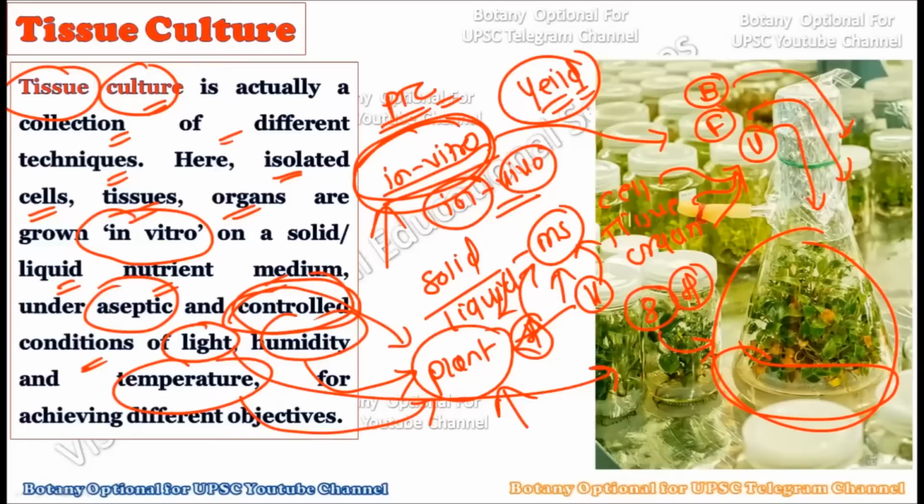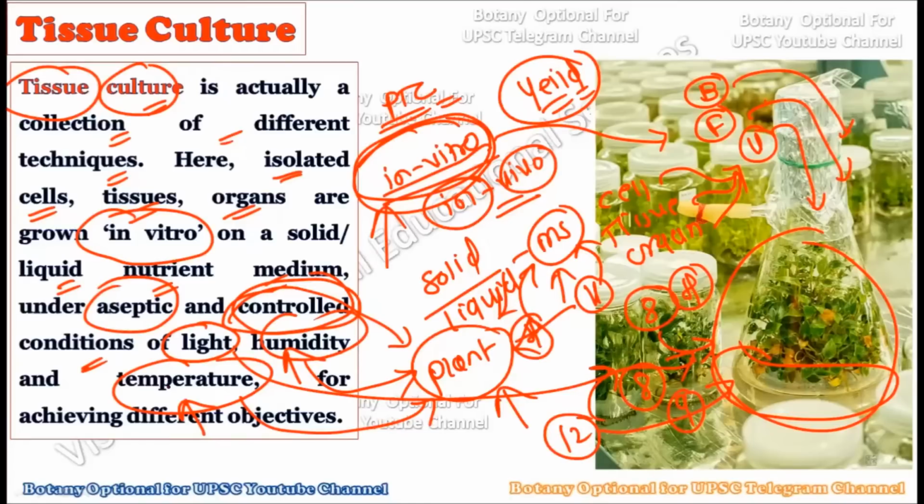Now, if the plant species requires 8 hours of light, or 9 hours, or 12 hours, depending upon that, we will provide the light condition in the plant tissue culture laboratory. On very similar lines, we can also control the humidity as well as the temperature in the plant tissue culture lab. And for achieving different objectives, we are controlling all of this in the